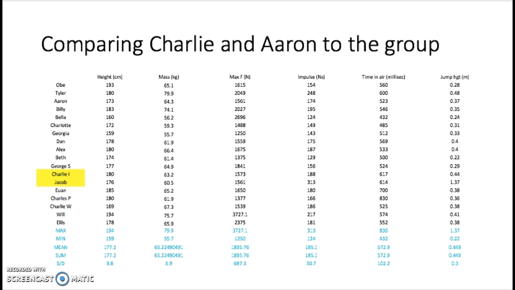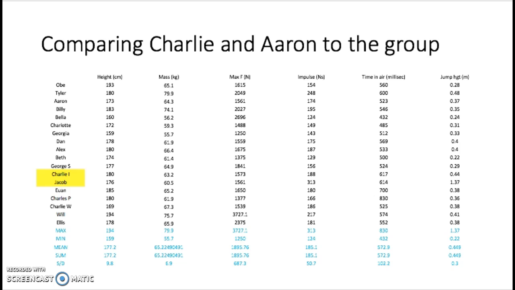Charlie I is 180 centimetres tall, which is 3.8 centimetres over the average of the class, whereas Aaron was only 173 centimetres, which is 4.2 centimetres below the average and 7 centimetres smaller than Charlie. However, even though Charlie is taller than Aaron, Charlie's mass is 63.2 kilograms, whereas Aaron is 64.3 kilograms. Compared to the mean of the whole group, both of the players are below the average.